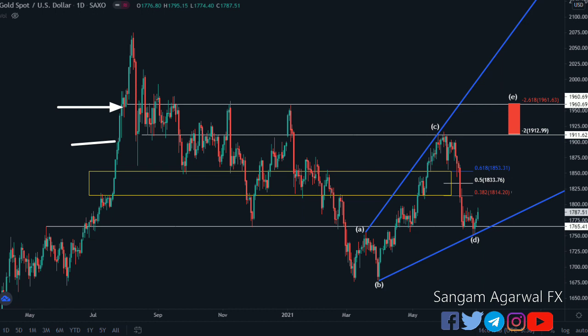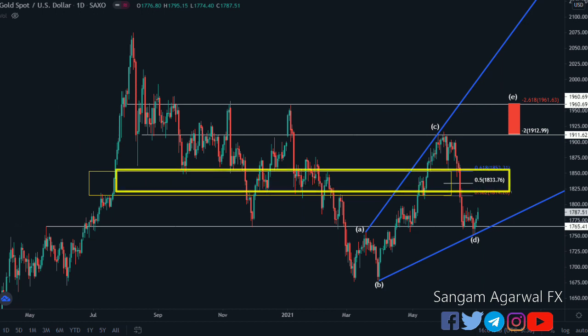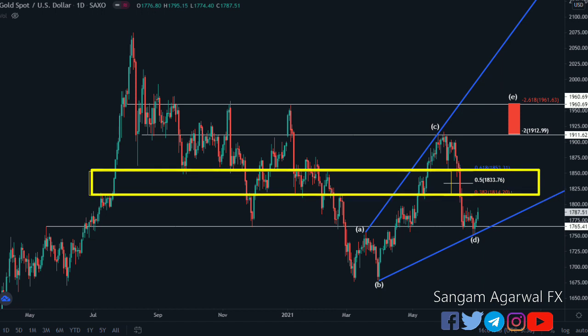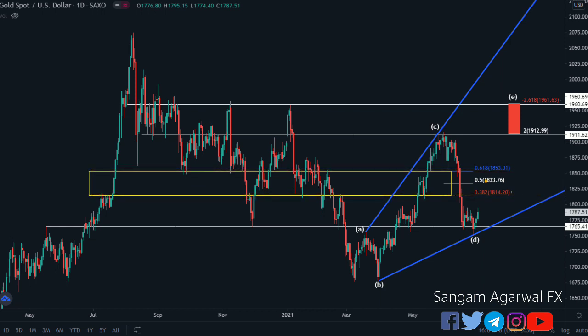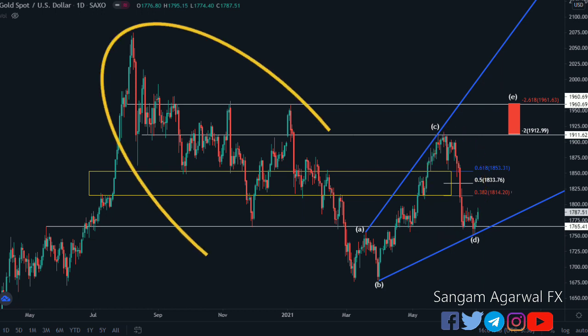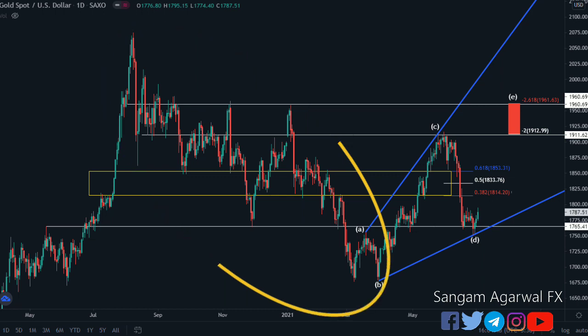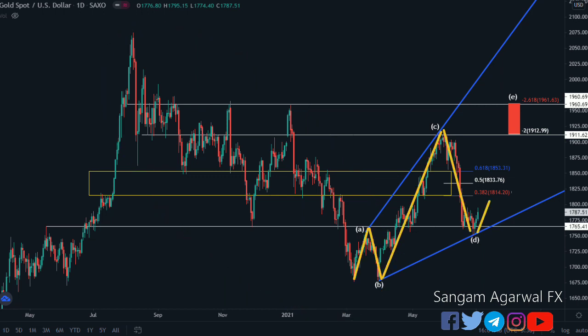This is the daily chart. These white lines are your weekly resistance and this yellow rectangle is your daily resistance. Fibonacci retracement to this wave is exactly at this resistance. After this entire bearish trend, this can be a corrective chart pattern A, B, C, D, and this is the beginning of wave E. Wave BC was 3 times wave A,